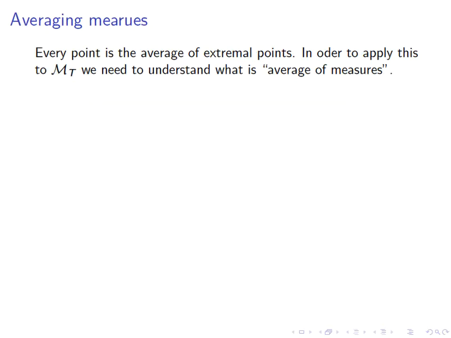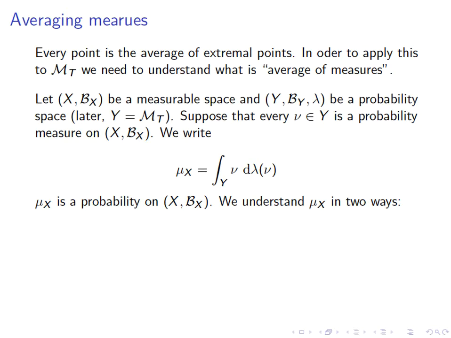So before getting into any kind of discussion about M sub t, we want to get into a more elementary discussion. We just said that a point in the compact convex set M is an average or center of mass of extremal points. So what does it even mean to say that you have an average of measures? To understand that, let's start with (X, B_X), which is going to be later exactly the space X that we were discussing, which is just a measurable space, but in particular it doesn't have any specific measure on it. Y, which has a priori nothing to do with X, is a probability space.